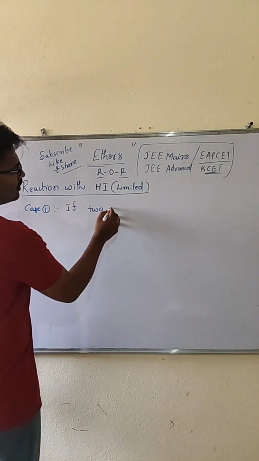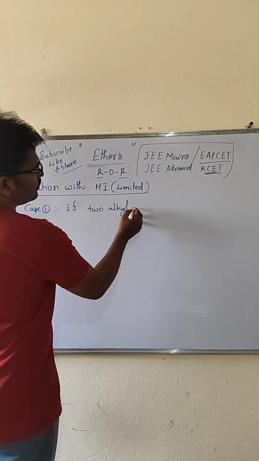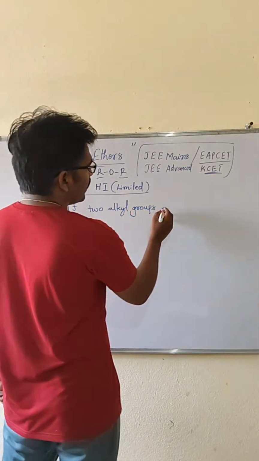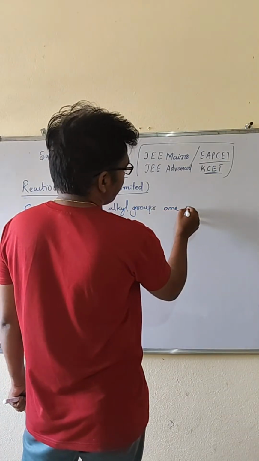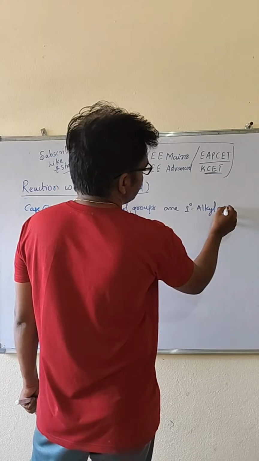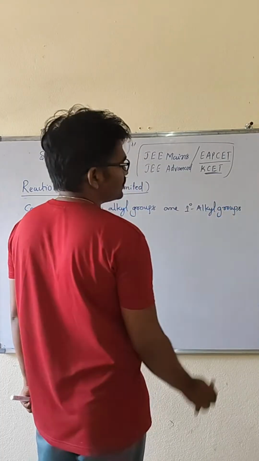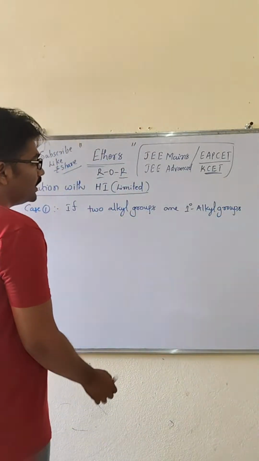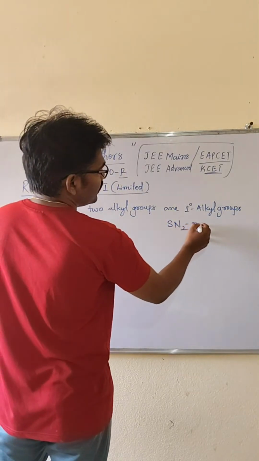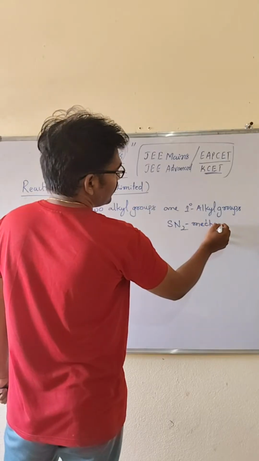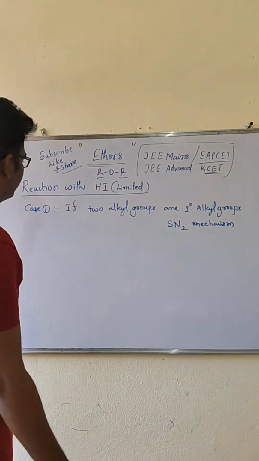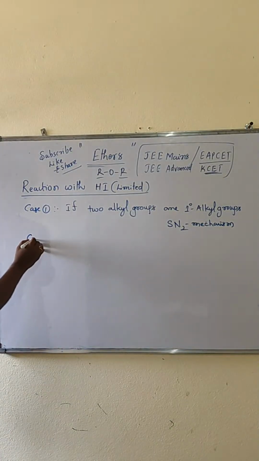So I told that if two alkyl groups are primary alkyl groups, the reaction takes place by the SN2 mechanism. SN2 reaction takes place. How it happens, we'll discuss later. Then case 2, look at.